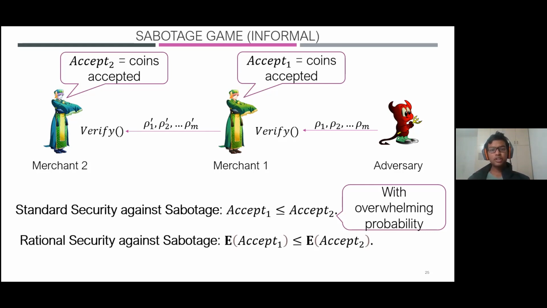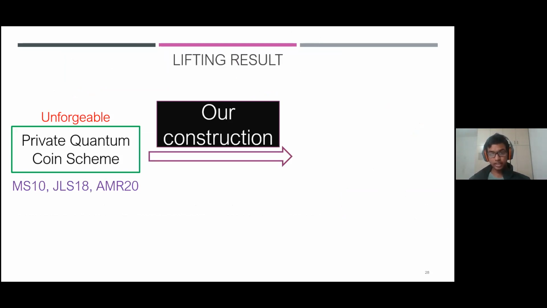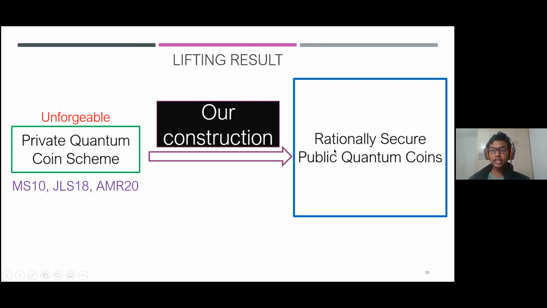So now that we have defined our security definitions, let's get to our main results. We show a lifting result. What do I mean by that? Suppose you have an unforgeable private quantum coin scheme, such as one of those three schemes that we mentioned earlier, MS10, JLS18, or MR20, and you feed it to our construction. That is, you instantiate our construction with this private quantum coin scheme. Then what you get is a rationally secure public quantum coin scheme.